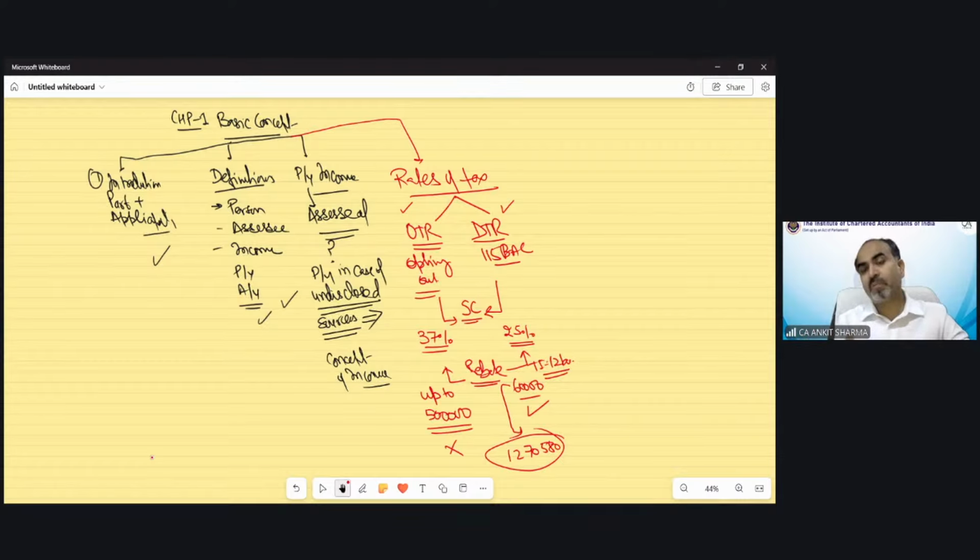So even if the provision says that the rebate would be applicable if your total income does not exceed 12 lakh rupees, technically, if you see, even in case of the default tax regime, if your total income exceeds 12 lakh 70,580 rupees, you would still be able to claim the rebate. I have explained it to you in the class in detail how it would be applicable.